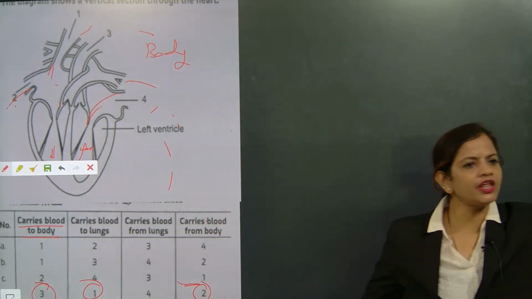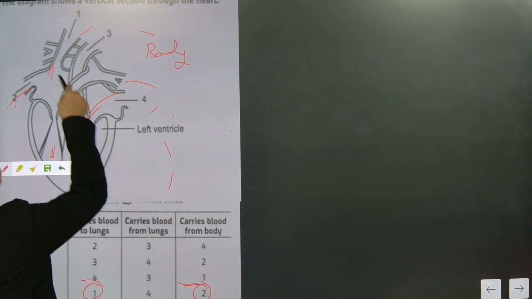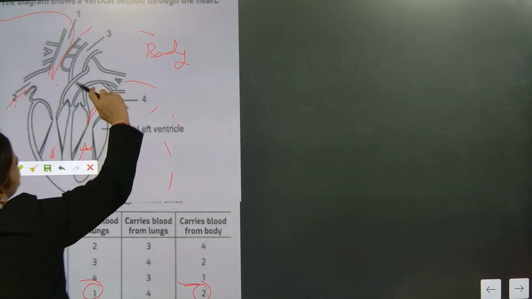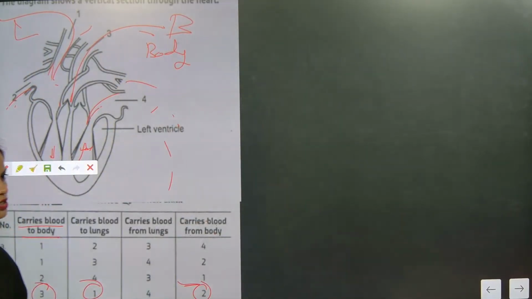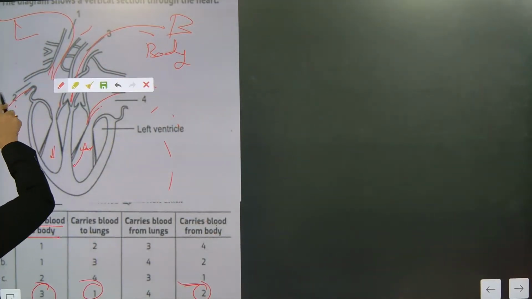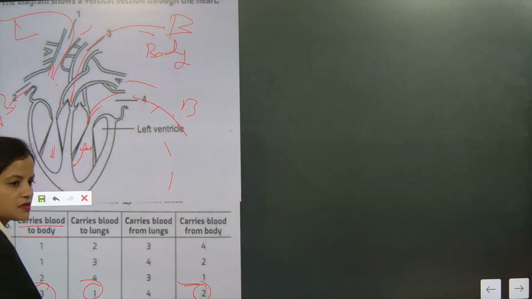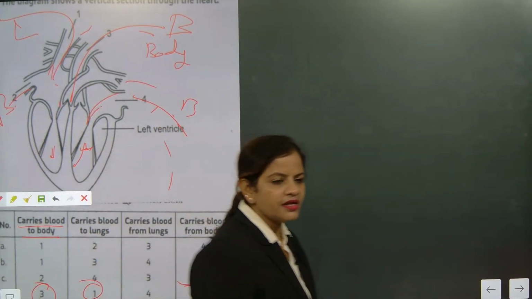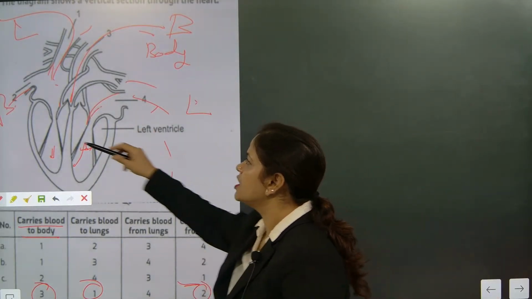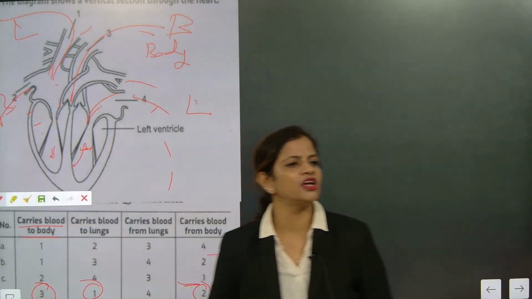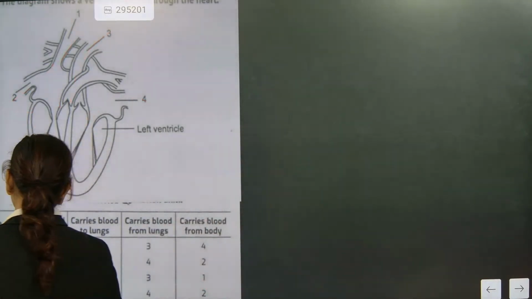Understood? So going to body and going to lungs. Whenever you see the upper region, this is going to lungs. This is going to body, LV. Understood? This is coming from body and this is coming from lungs. Fourth is coming from lungs, 2 is coming from body. Remember this part, otherwise you will make a mistake.